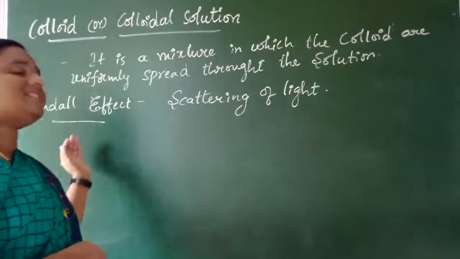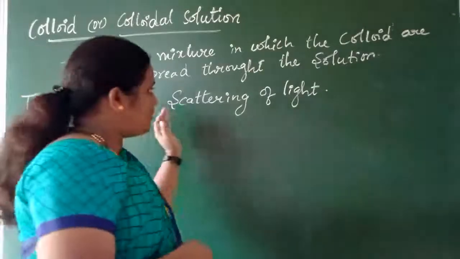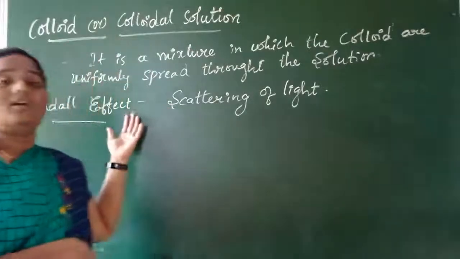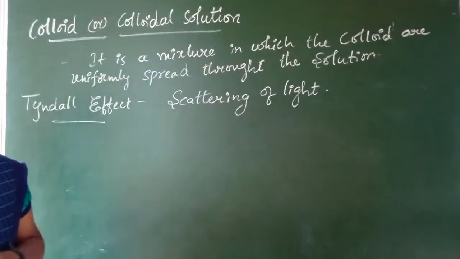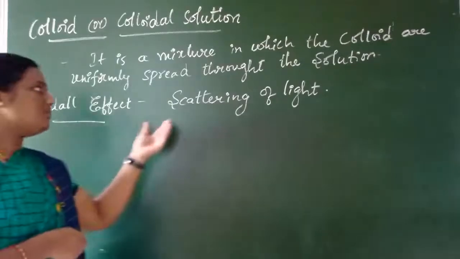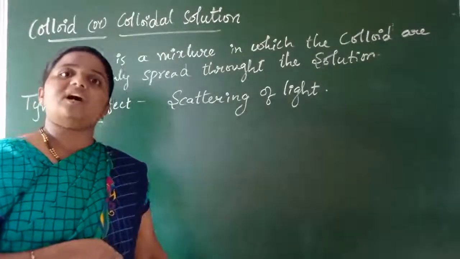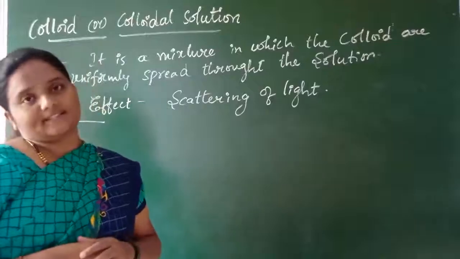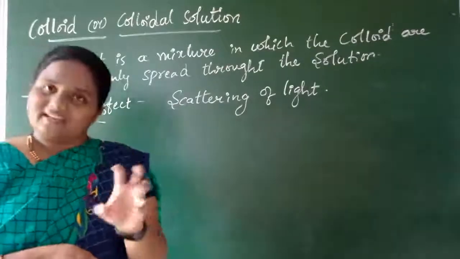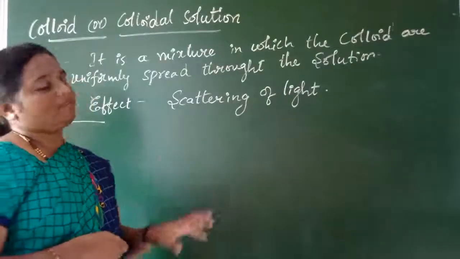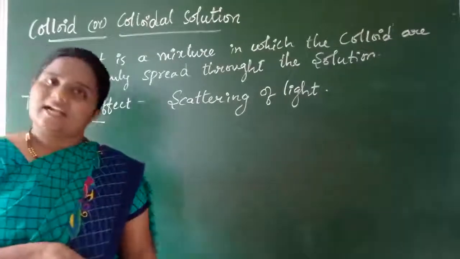The best example is seeing the path of light in a dark room, or observing the path of light in a dense forest, because here the mist contains some particles, and these particles produce the Tyndall effect.